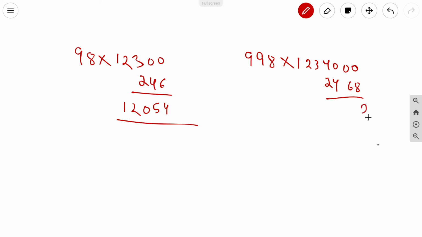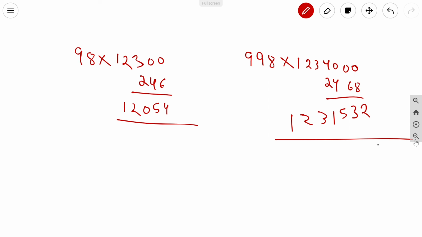10 minus 8, 2. 9 minus 6, 3. 9 minus 4, 5. 3 minus 2, 1. 3 minus 0, 3. 2 minus 0, 2. And 1 minus 0, 1. So we have got the answer. 998 into 1234 is 1231532. So simply we have done.